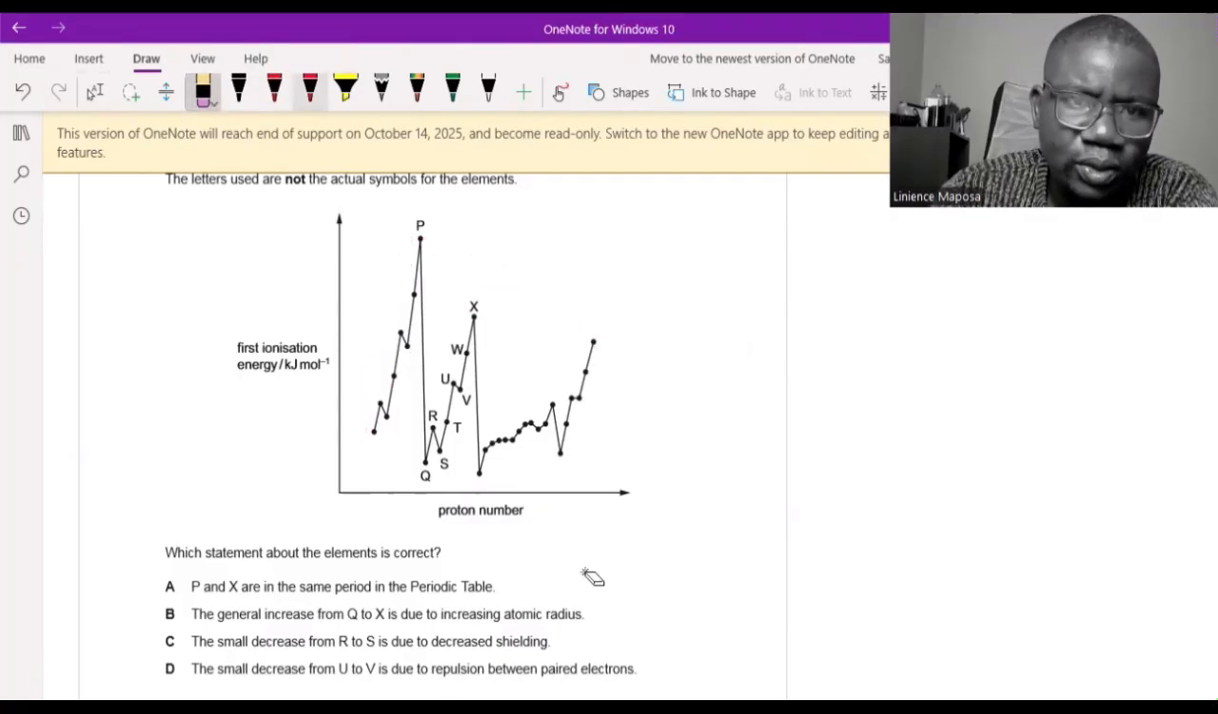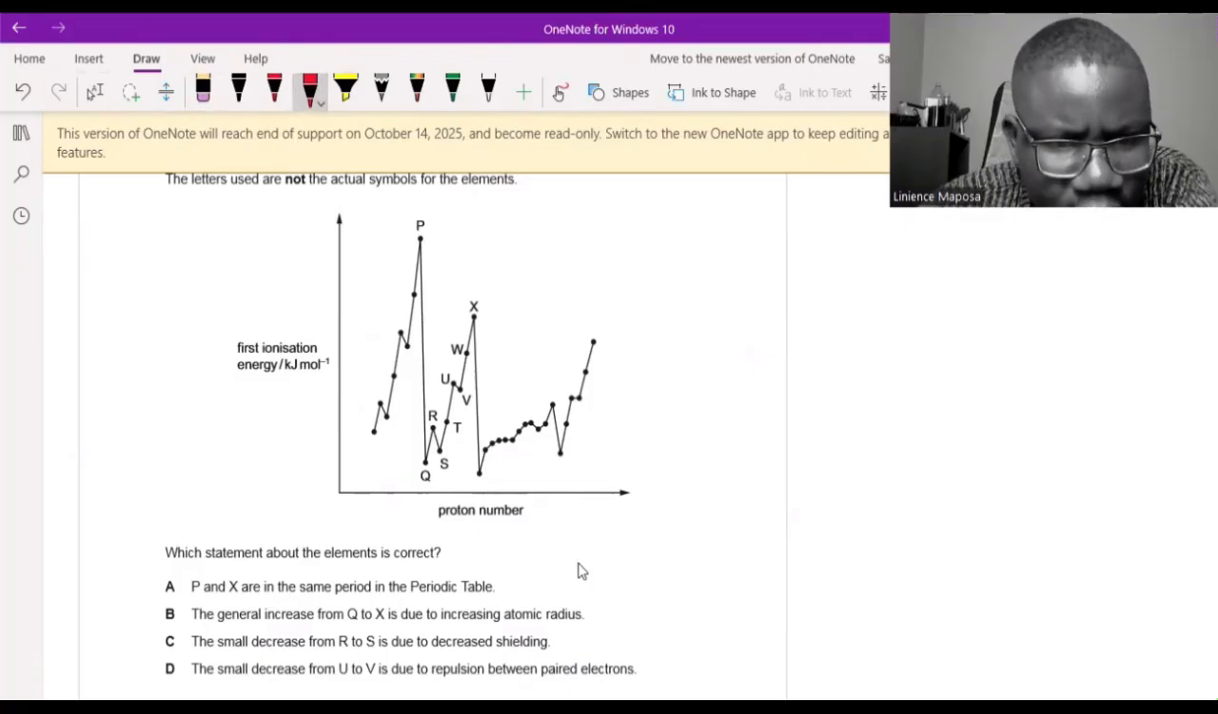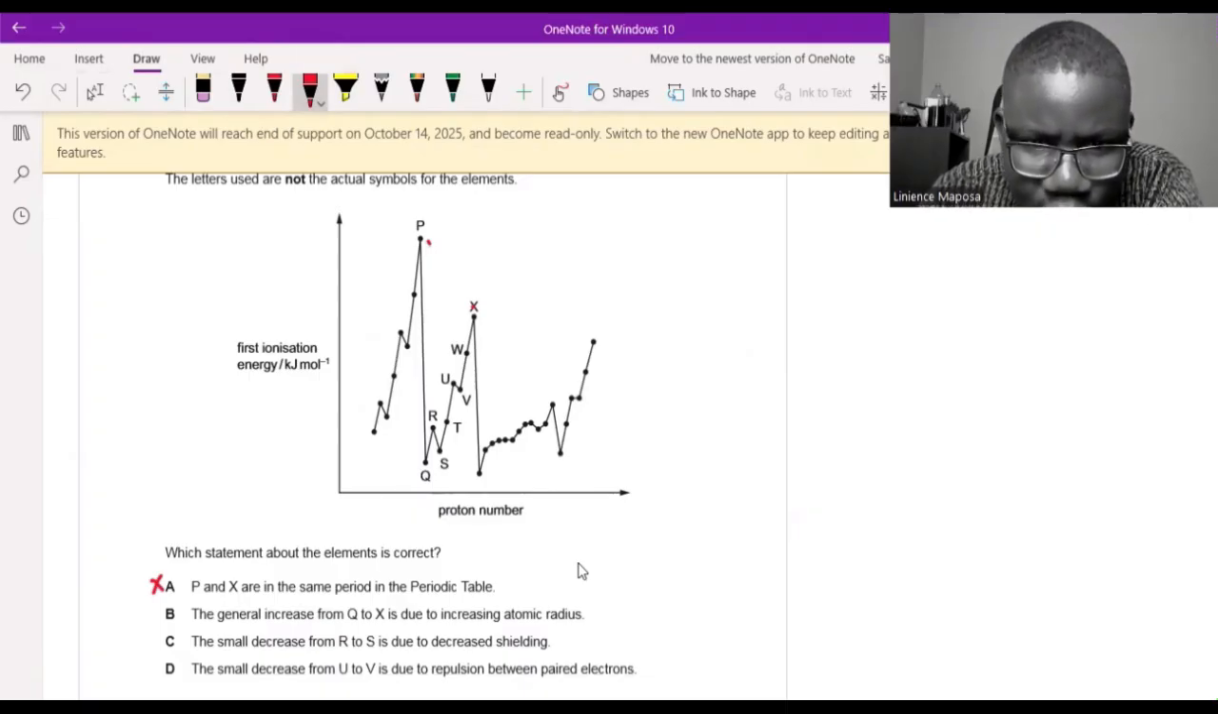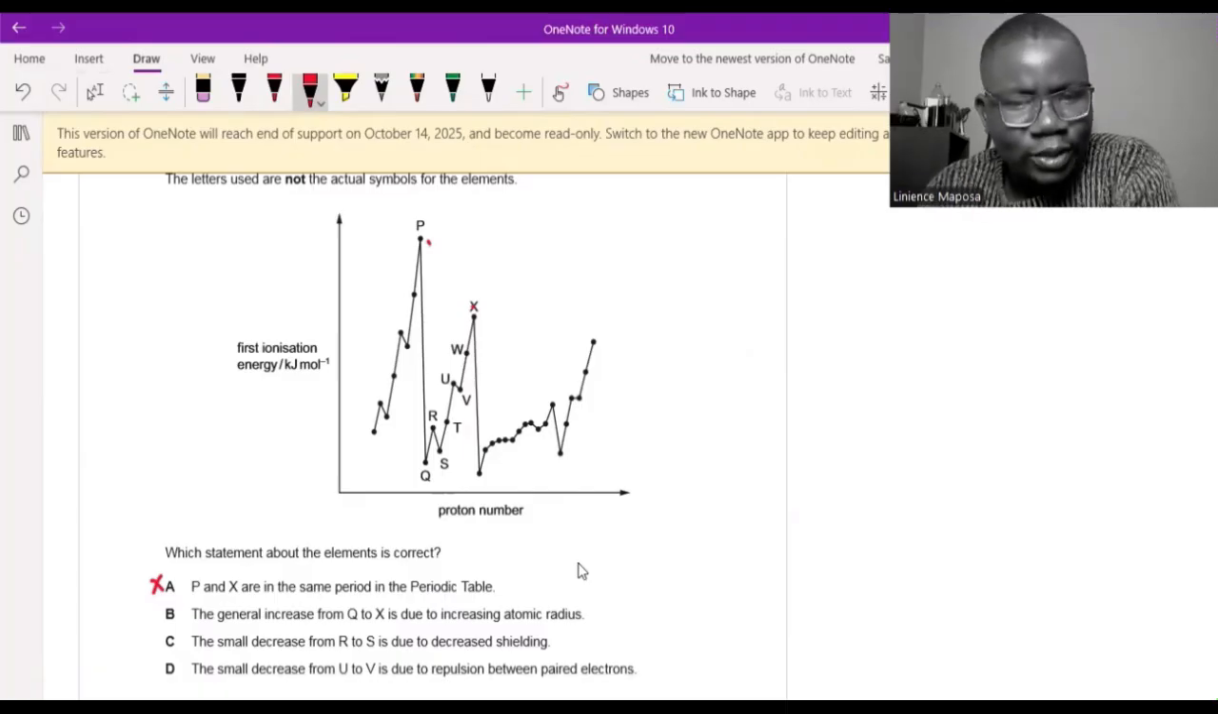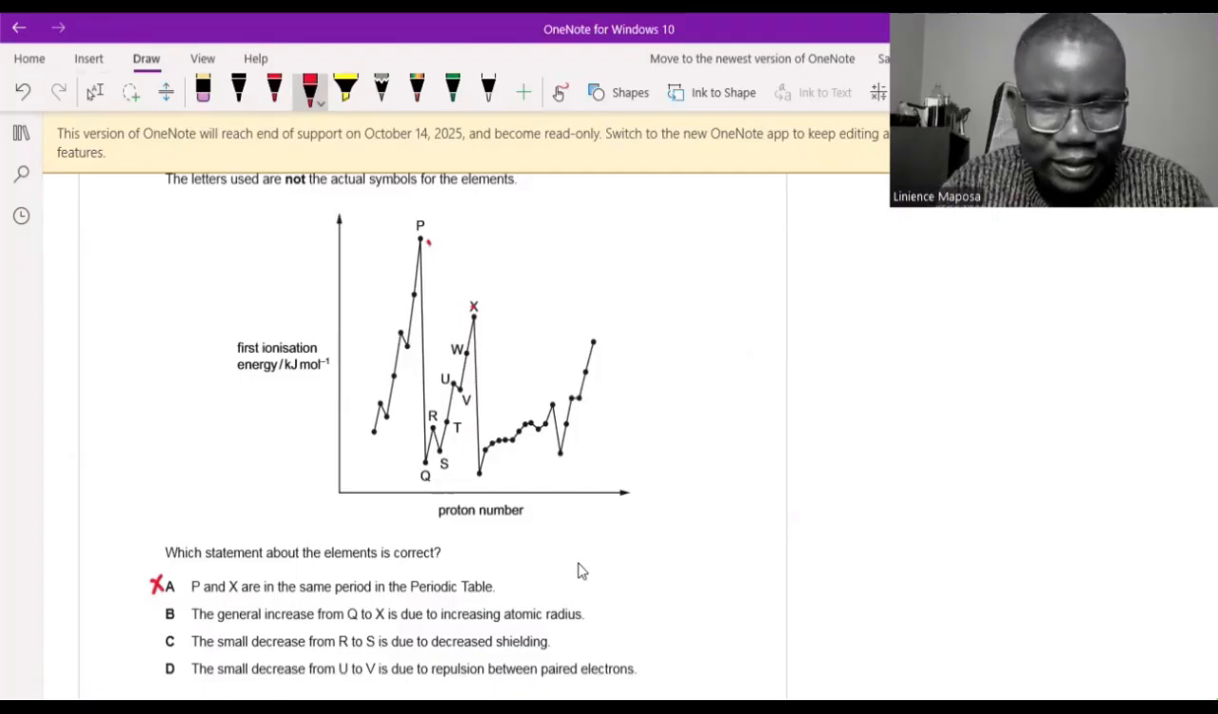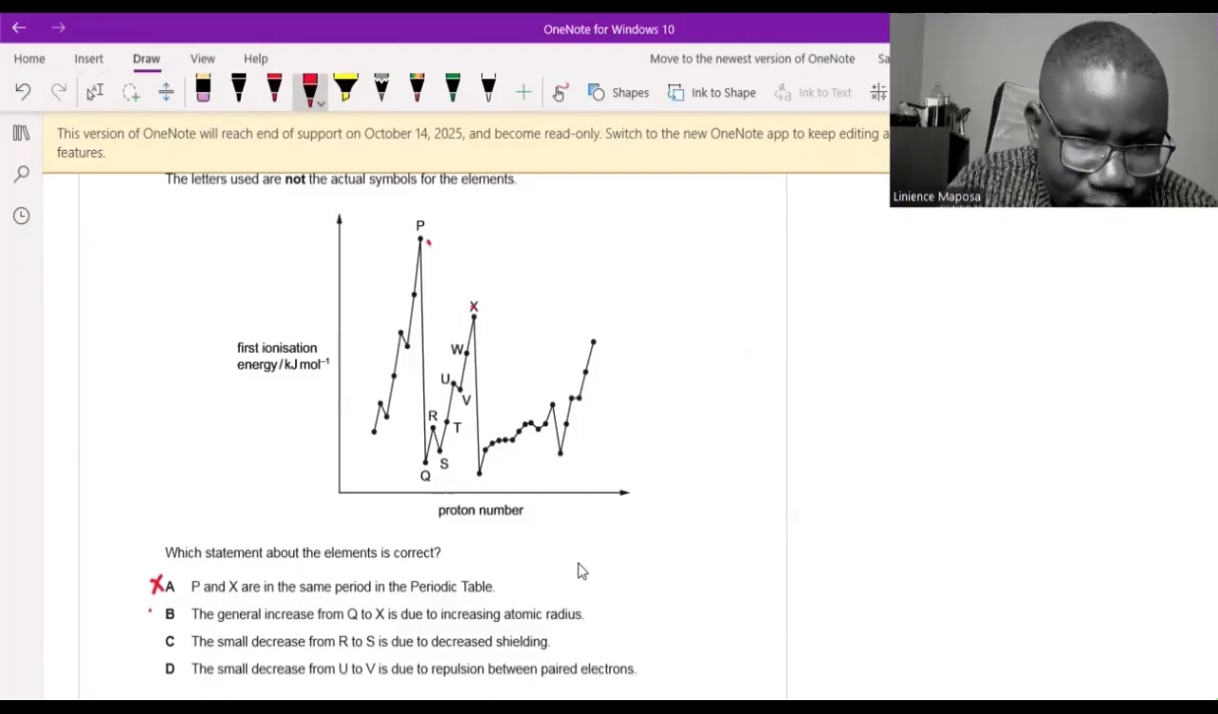Let's get into the options that they've provided us. They say P and X are in the same period of the periodic table. P and X, no. P and X are in different groups, like I just said. So P and X are not in the same period. B says the general increase from Q to X, that's across a period, is due to increasing atomic radius. No. Ionization energy does not increase with increasing atomic radius. It would actually decrease if the radius was increasing, because the valence electron would be further away from the nucleus. So this is wrong.